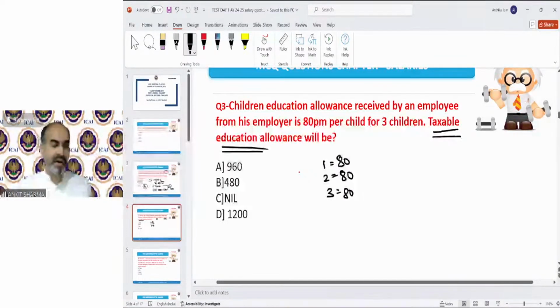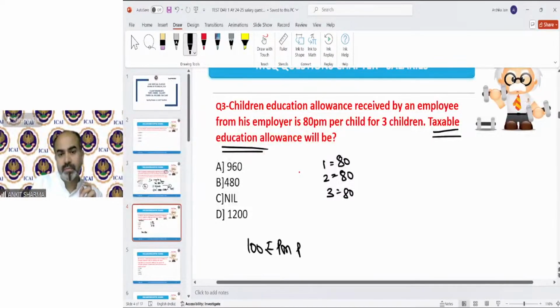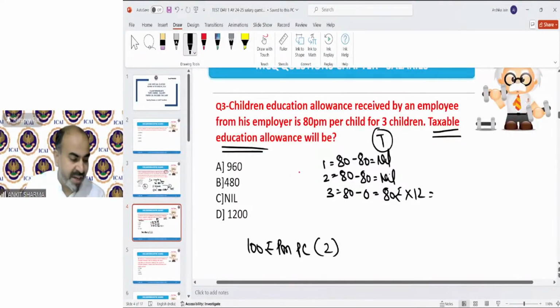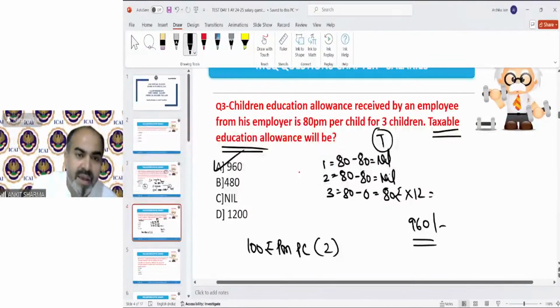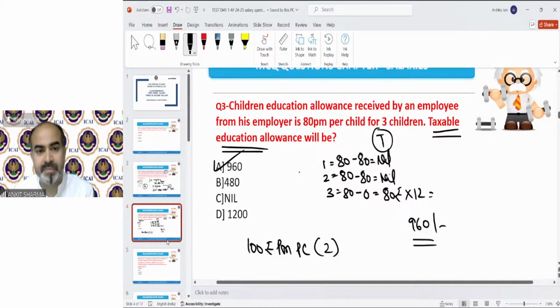So again, we are under the optional tax regime. The provision says 100 rupees per month per child, maximum for 2 children. So in this case, we can claim the exemption for this child, so the taxable value will be nil. And for this one also. For the third child, he cannot claim the exemption. So 80 rupees is going to be taxable. So the taxable value will be 960 rupees. The correct answer will be A. Next.